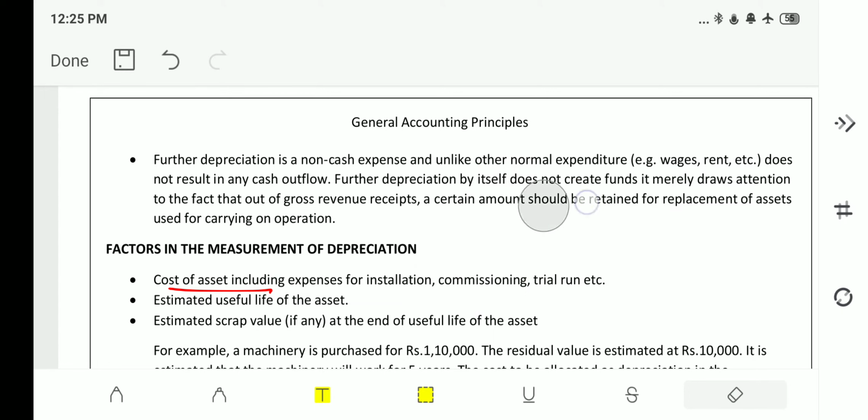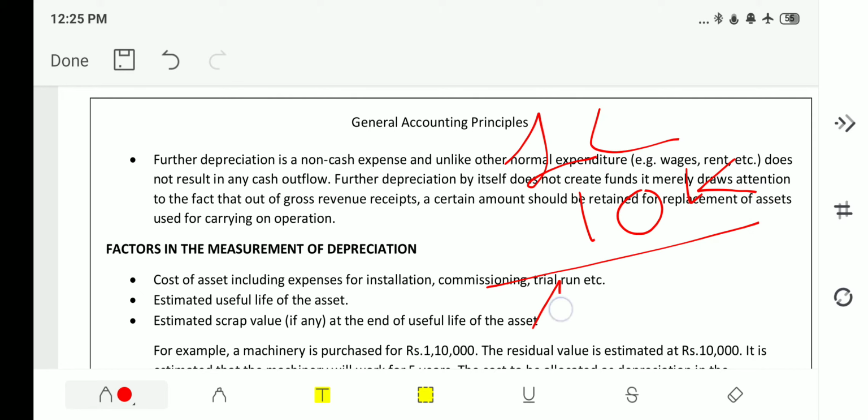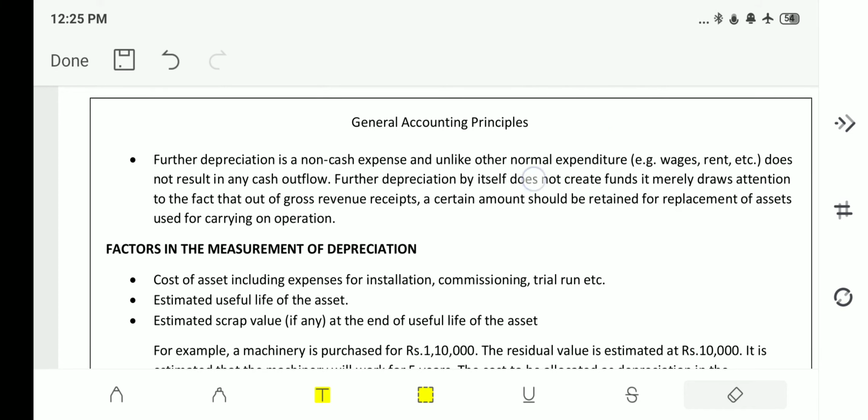What does it mean? If I have taken a machine of 1 lakh rupees and installation cost for this machine is 10,000 rupees, then my total cost of this machine is 1 lakh 10,000 rupees. Now this amount should be used in order to depreciate the amount year wise.